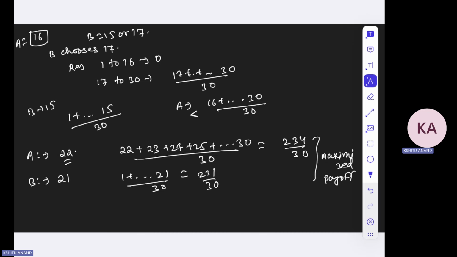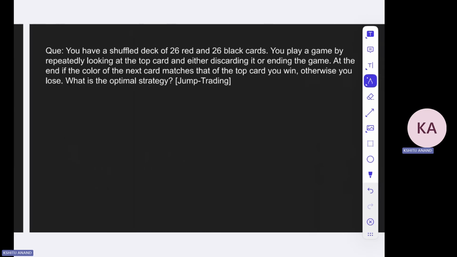So please remember that this is not a question where you are asking by choosing which number you will get the maximum chance to win. Here the goal is where you get the maximum payoff. So A will get the maximum payoff if he goes first and chooses 22 in this particular case. Think about this particular question. This is quite interesting and I've explained it in detail. Just think about it and then you will get the answer.